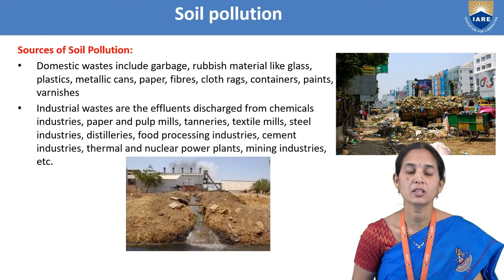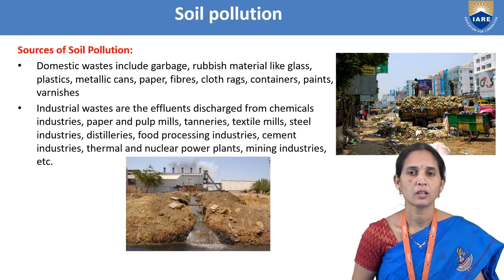Domestic waste includes garbage and rubbish materials like glass, plastics, metallic cans, paper, fibers, cloth materials, containers, paints and varnishes.